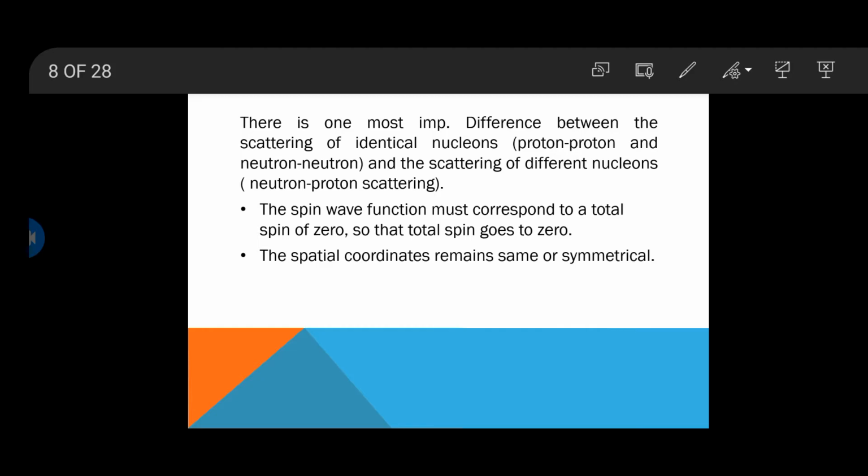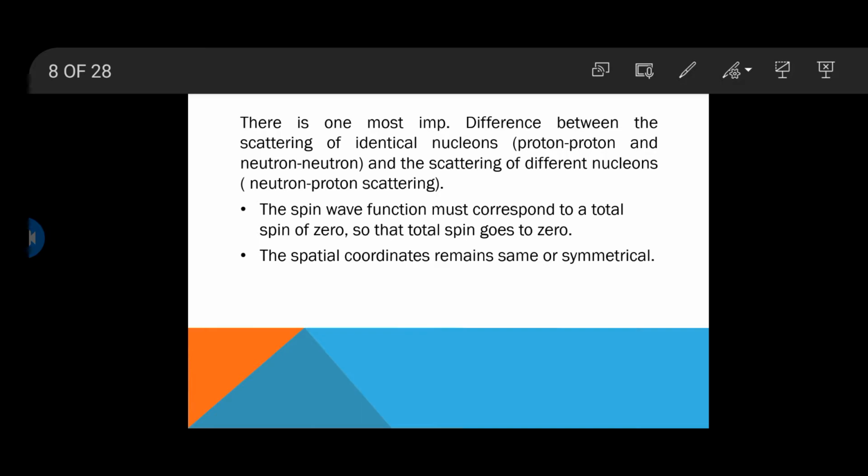If we discuss the spin of the nucleons and the wave function for the spin, it must be noted that, as we discussed in this slide, the spin of nucleons is half, but the total spin after the scattering must be equal to 0. This is the condition for the interactions. As the spin changes in value, the wave function must be antisymmetric with respect to the spin.